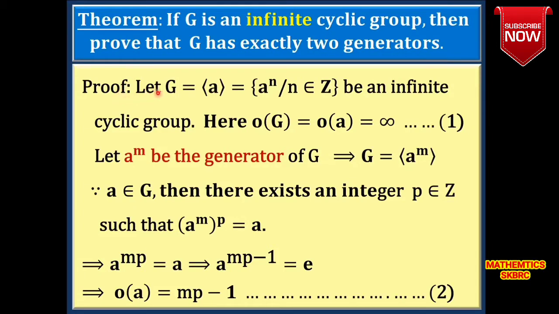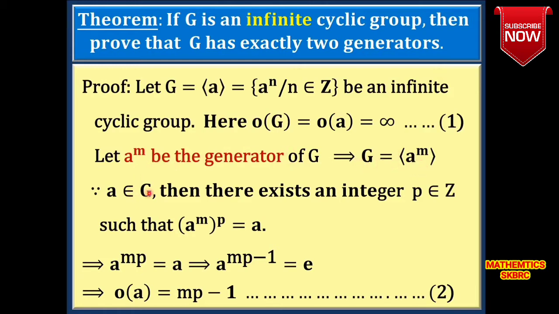Proof: let G be an infinite cyclic group with generator a, then we write G is equal to ⟨a⟩, that is equal to the set of a^n such that n belongs to Z. Here, order of G is equal to order of a is equal to infinite, since G is an infinite cyclic group and a is a generator of G. Let a^m be the generator of G, then we write G is equal to ⟨a^m⟩.